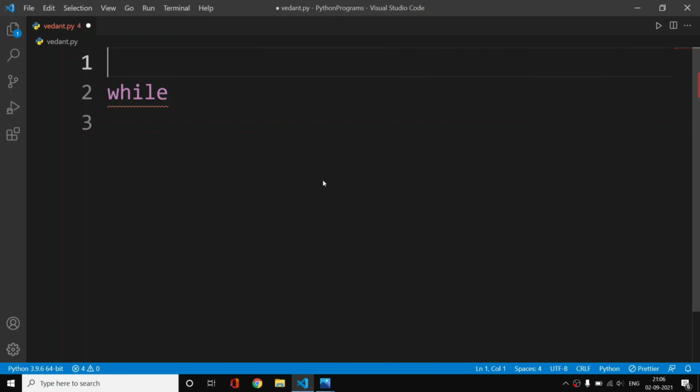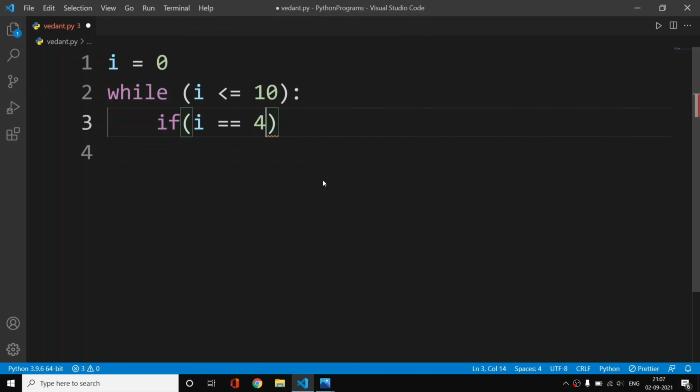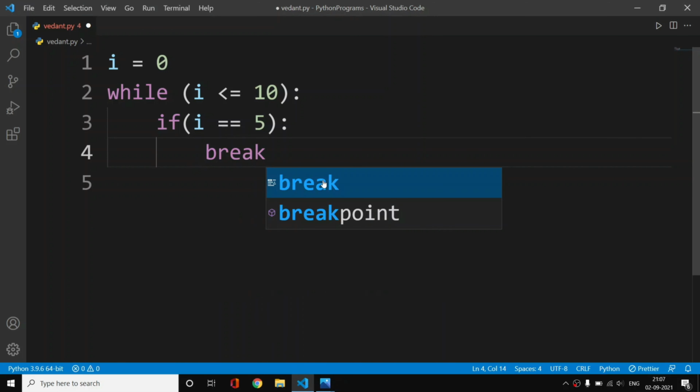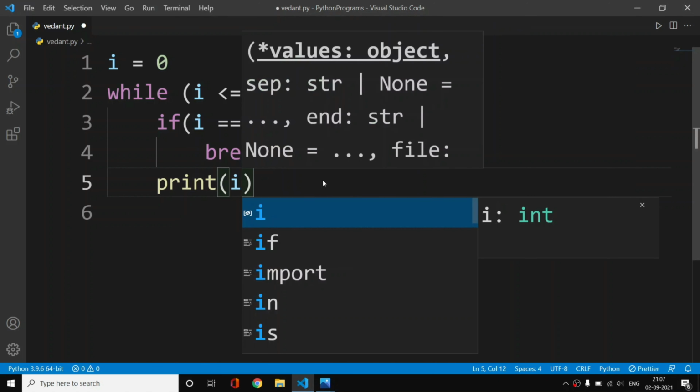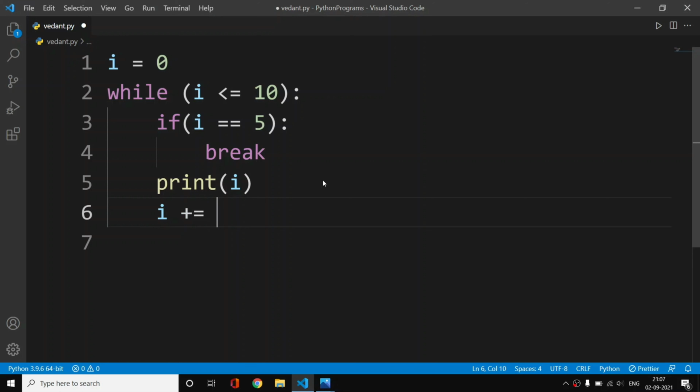So first of all, we have i is equal to 0, and we have a condition that i should be less than or equal to 10. Now we will check if i is equal to 5. If i is equal to 5, we want to break directly, and else we want to print this i and increment it by 1. So that's our simple basic code.